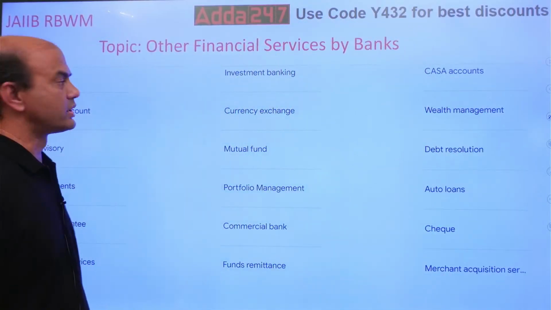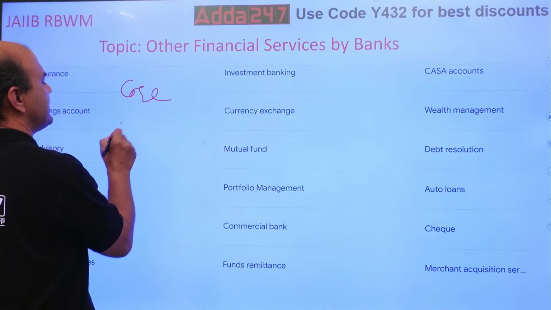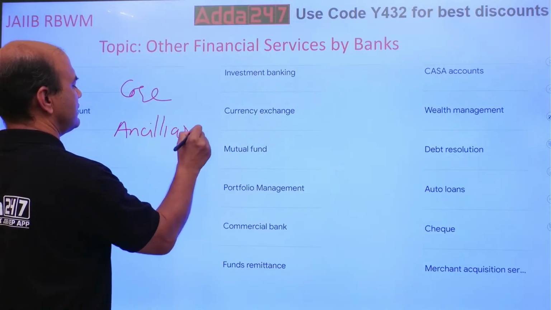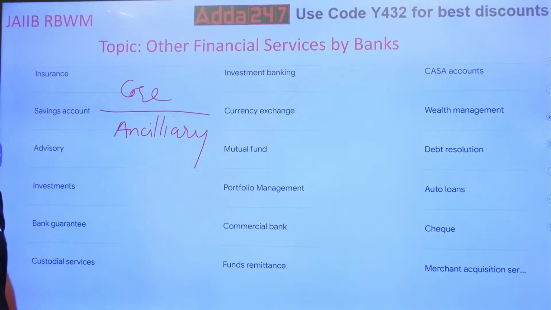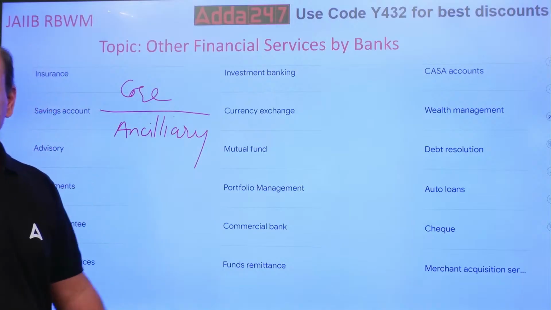So, which are the two services? One is core banking services, and the second is ancillary. Okay, core and ancillary. So, all the services can be divided into these two parts. What are the core banking services?